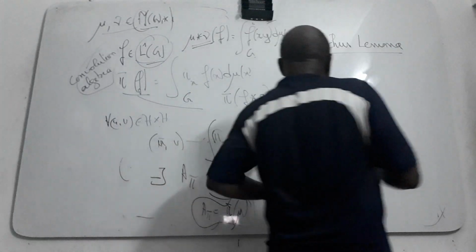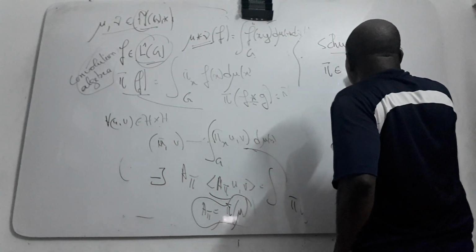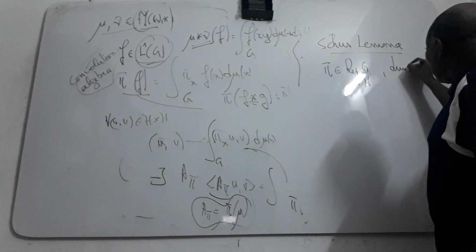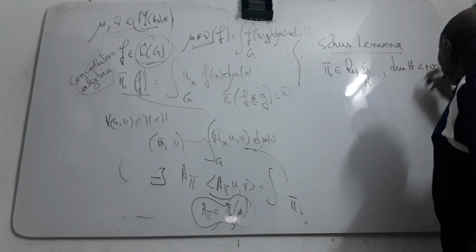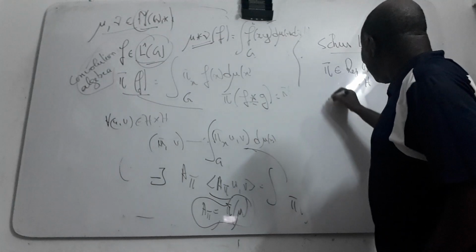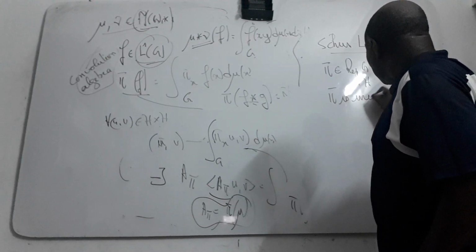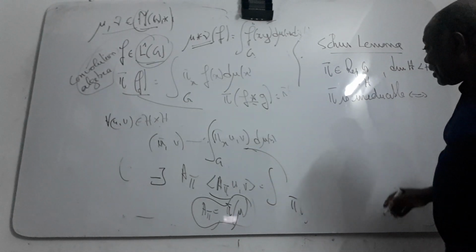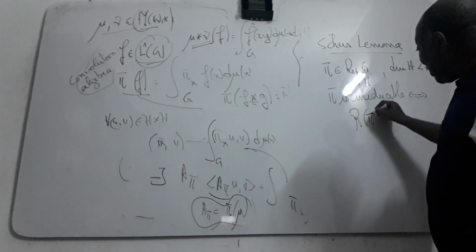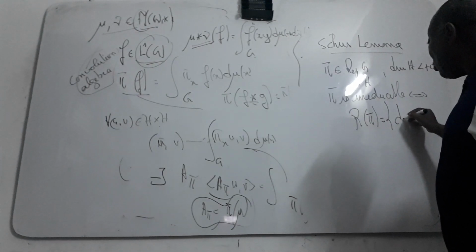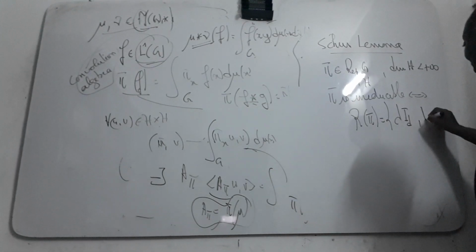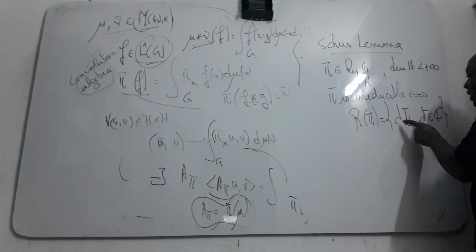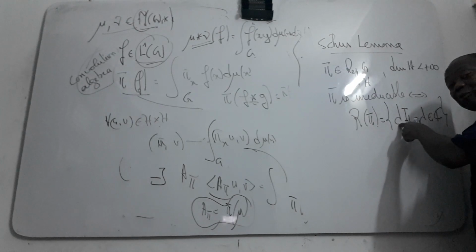Schur lemma says that if pi here is a representation of J into H, and you suppose that the dimension of pi is finite, then pi is irreducible only if the algebra of intertwining operators contains just the scalar operators.